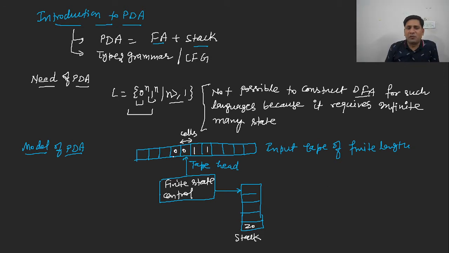For example, 0 is read by the tape head from the input tape. 0 will be pushed onto the stack. Then again 0 will come, and it is pushed onto the stack. Now when 1 comes, this 1 will pop one 0, and the next 1 will pop another 0. If the stack is empty or has only the initial push down symbol Z naught, and there is no further input available in the input tape, then you can say that the string is accepted by this PDA. This is the basic part.